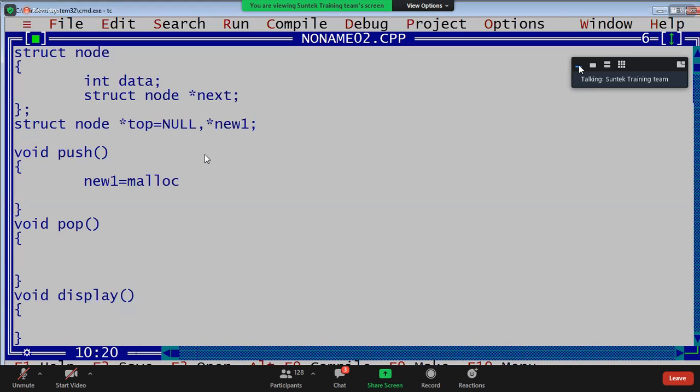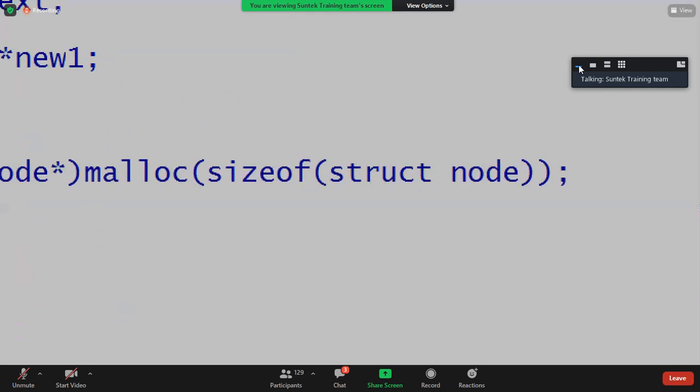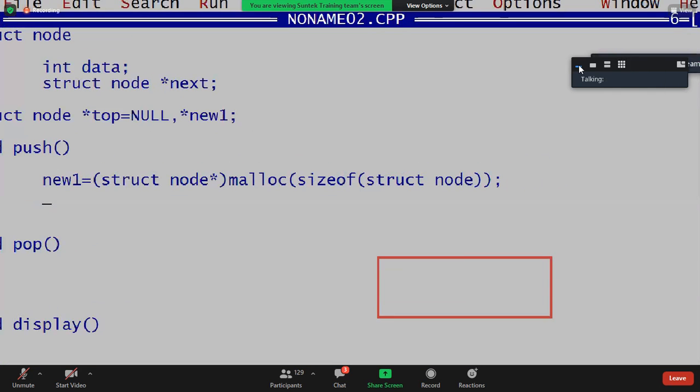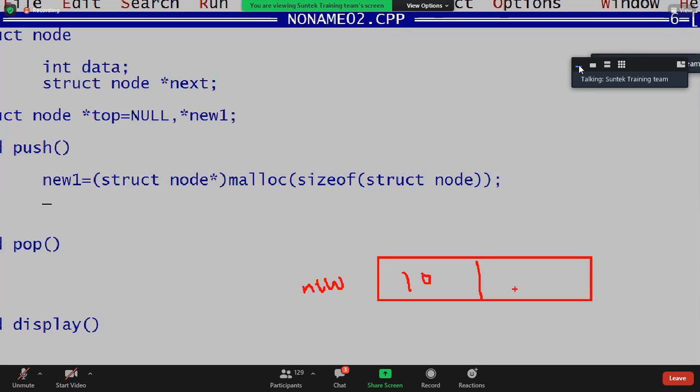How to create a new node? Malloc of size of struct node, cast to struct node star. Yeah, the new node is created. This is a new node, guys. Enter, this is 10. Initially this is null, no? This is null. The first node is the top only.